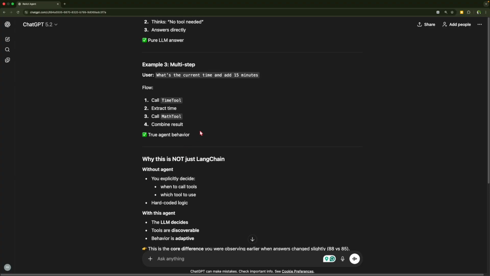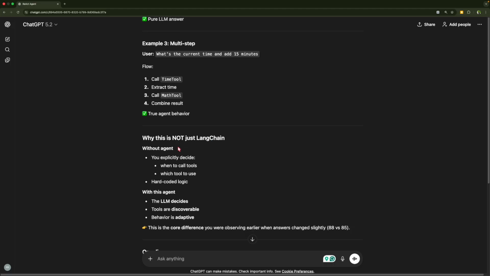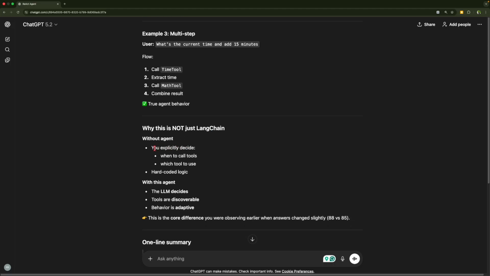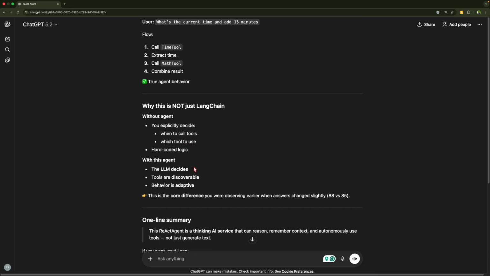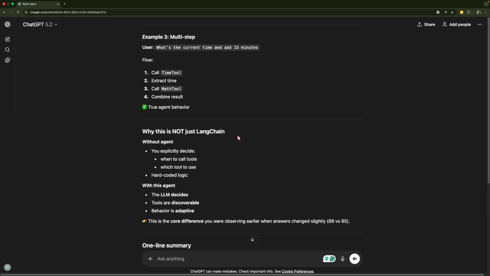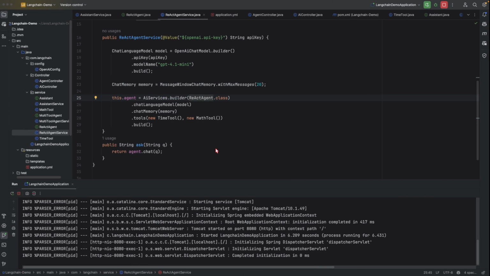But now, why is this not just LangChain? Because without an agent, we explicitly decide when to call the tools and which tool to use, and we had the hard coded logic. But with this agent, now the LLM decides, and the tools are discoverable and the behavior is adaptive. So let's look at a demo of this.